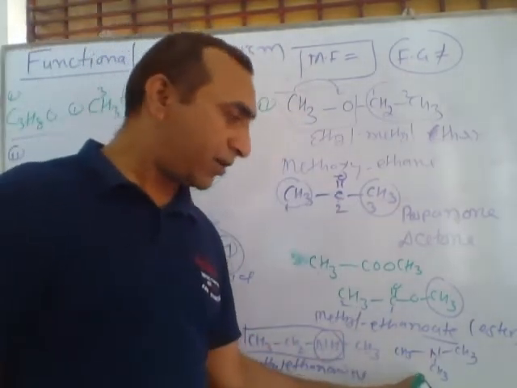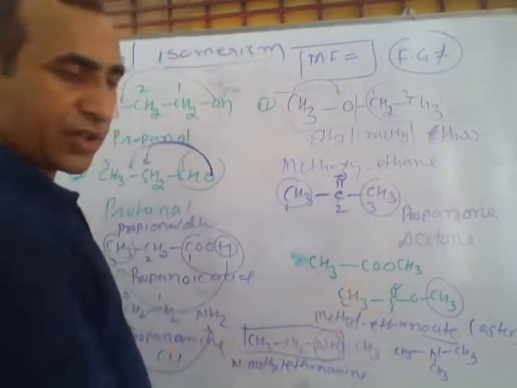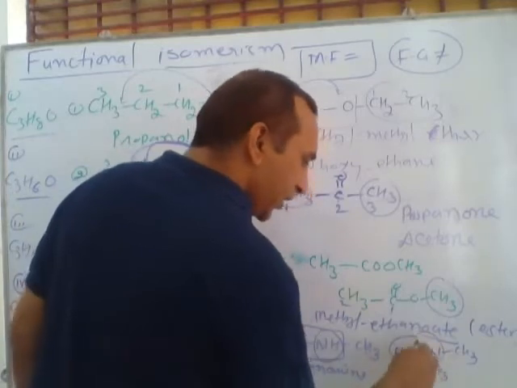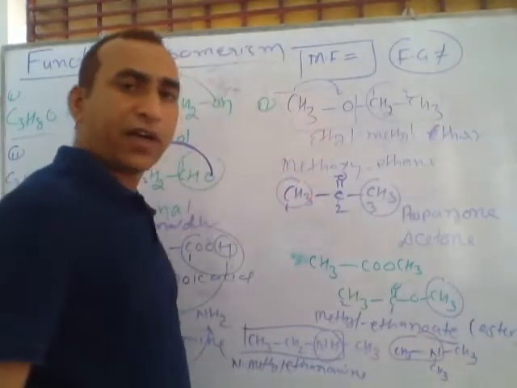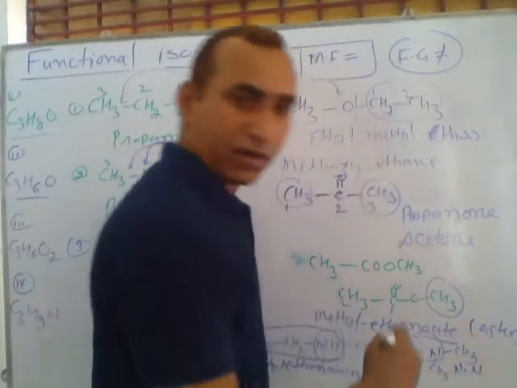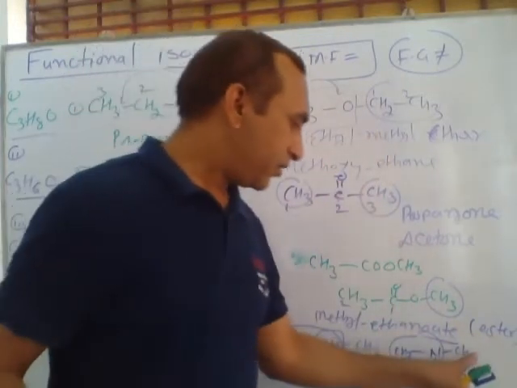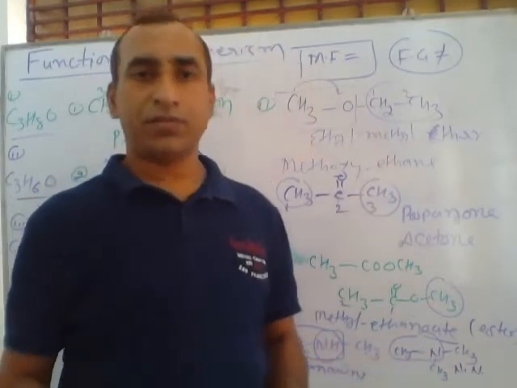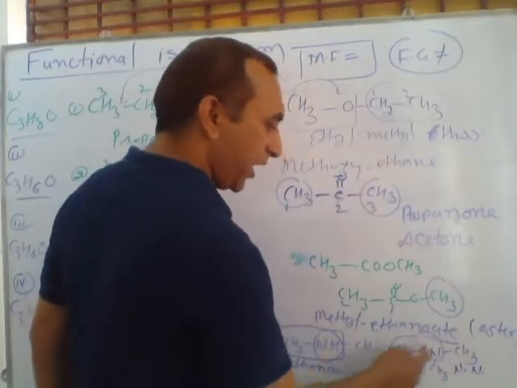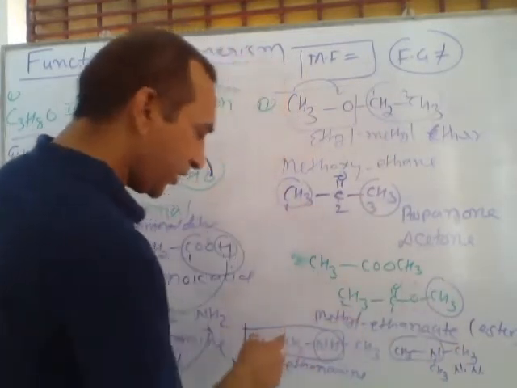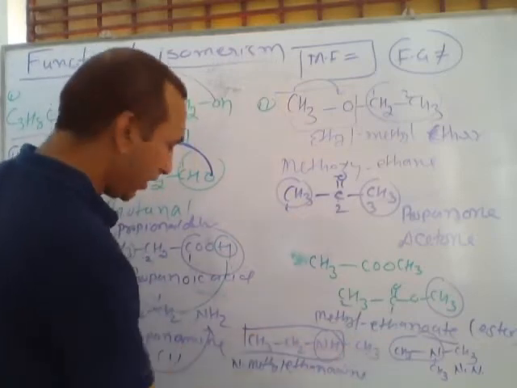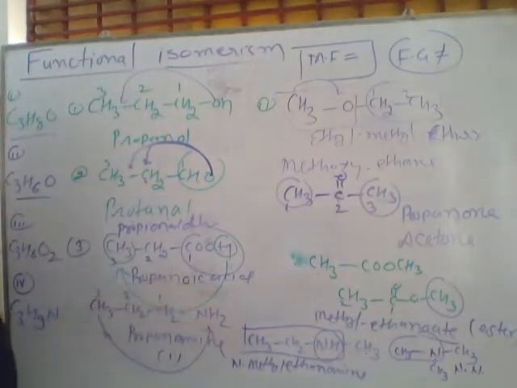If we want to write the name of this amine, how can we write it? It is very simple. This is methane amine. In it, two methyls are directly connected, so we will write N,N-dimethyl methane amine. In general, we can simply say it is trimethylamine. This compound is called ethyl methyl amine, and this compound is called propylamine.